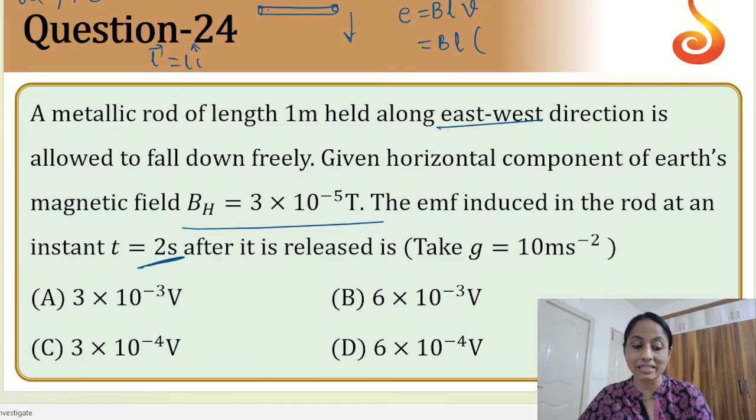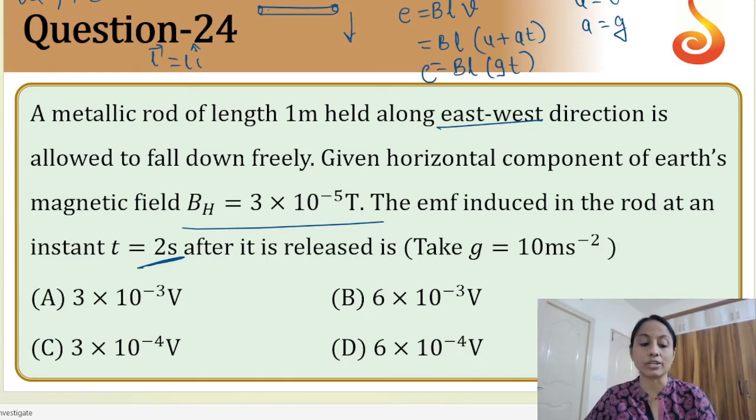So I can use V is equal to U plus AT, but it is falling freely downwards, so U is equal to 0 and A is equal to g. So the final formula is BL into g into t. Just substitute the values and you will get the answer as D. L is anyway 1 meter. So this is the answer.